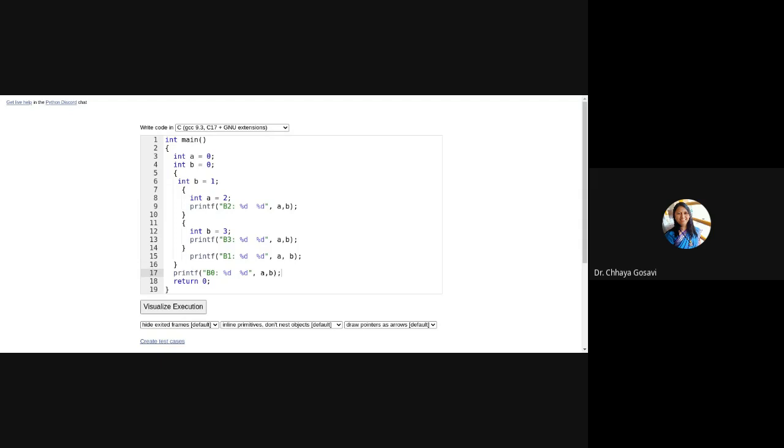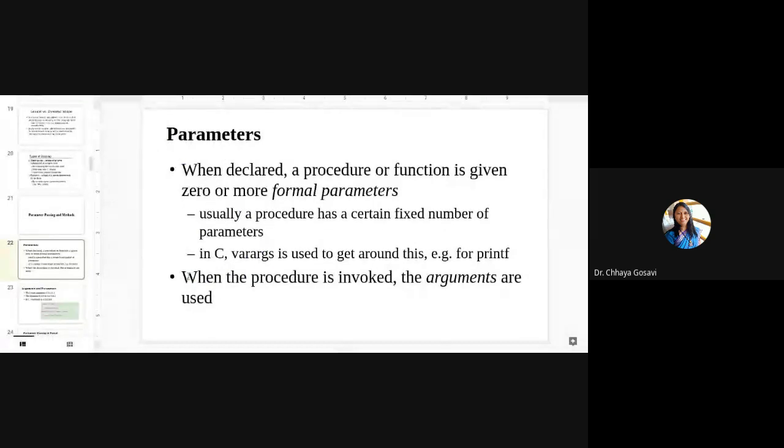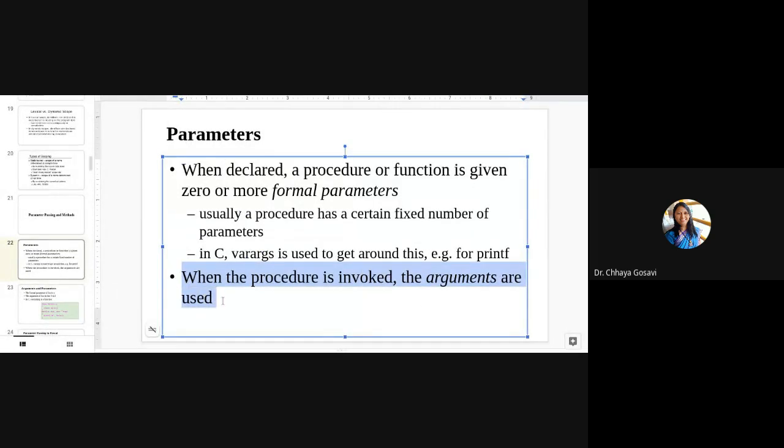When a procedure is invoked, the arguments are used. Now you know the meaning of invoke: application or activation. When you call a function, that is nothing but a function call. When you call a function, we are using those arguments, the parameters that we pass to this method. So when the procedure is invoked, the arguments are used.